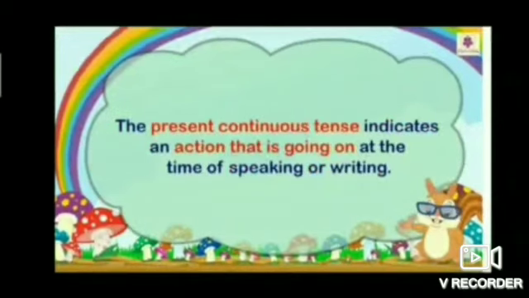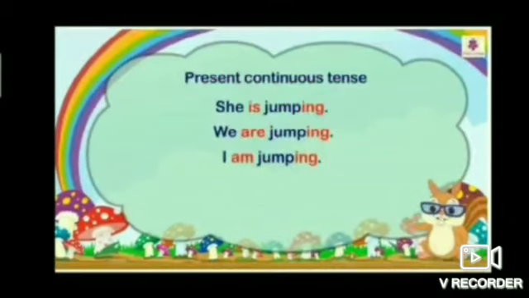The present continuous tense indicates an action that is going on at the time of speaking or writing. Okay, students? For example, she is jumping. We are jumping. I am jumping.